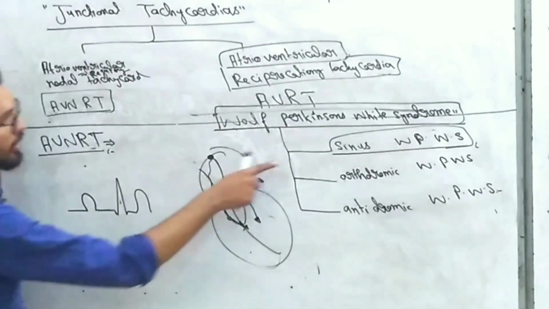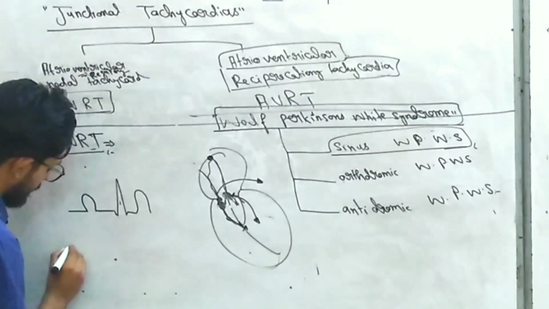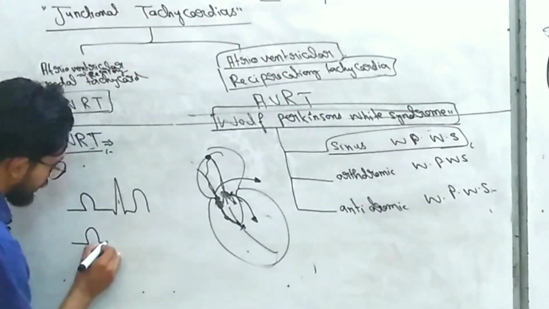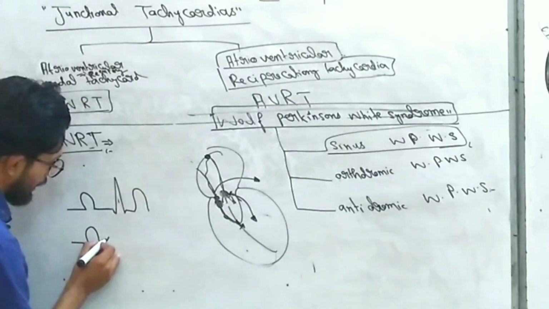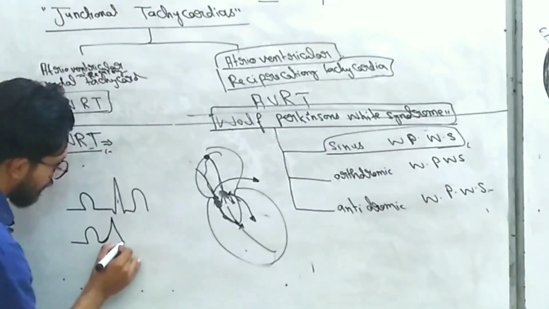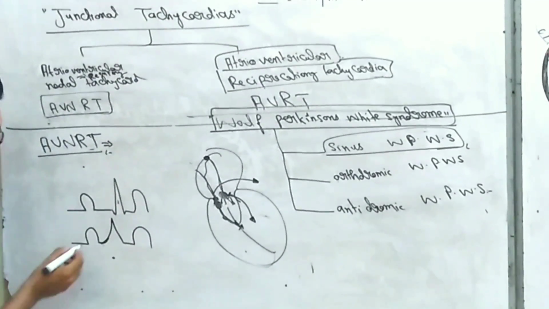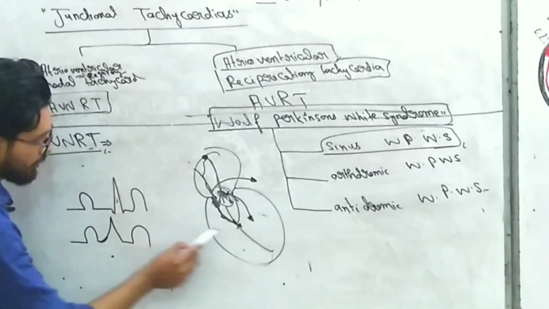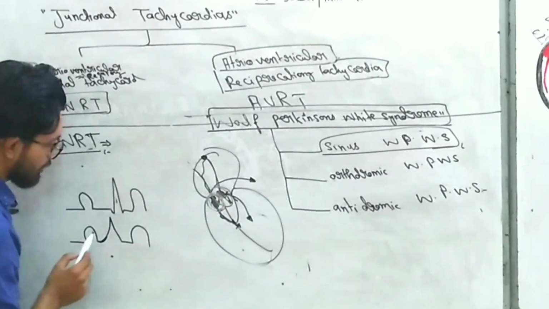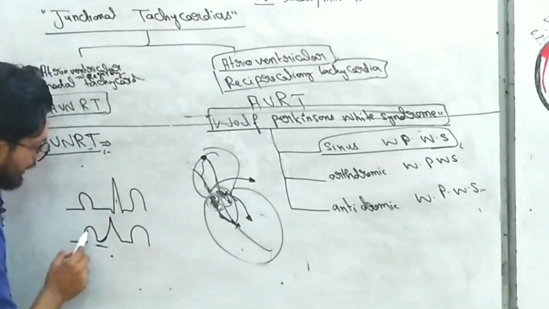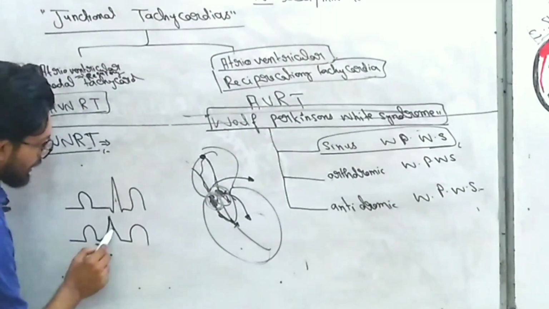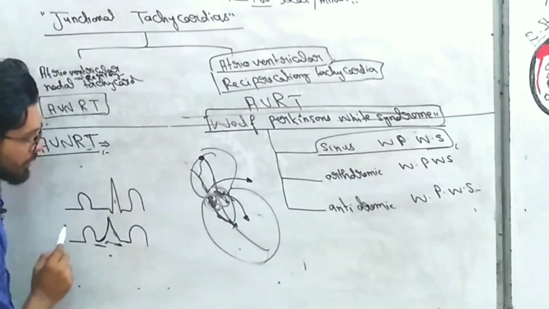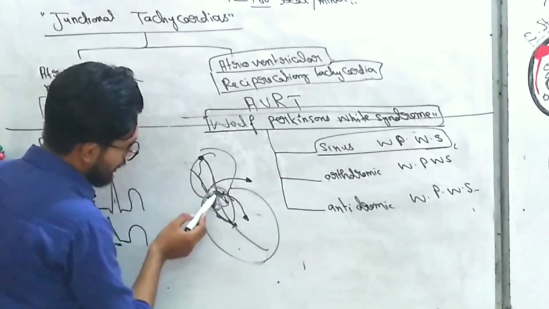But in sinus Wolff-Parkinson-White syndrome, the P waves are normal, but there is no delay, and the QRS complex is directly formed, because the AV nodal delay shows the PR interval, but there is no PR interval because the ventricles are discharged from the accessory pathway, due to which there is no delay and the P wave directly leads to the QRS complex, right?